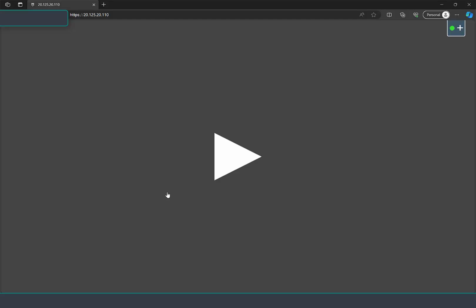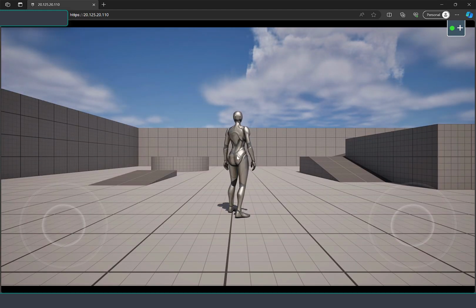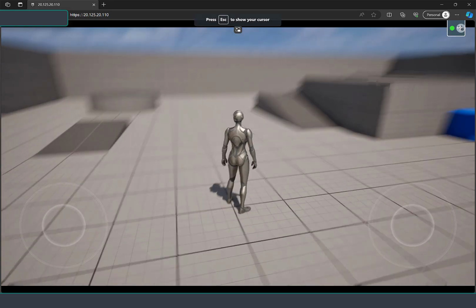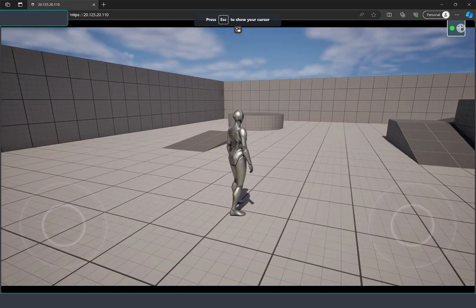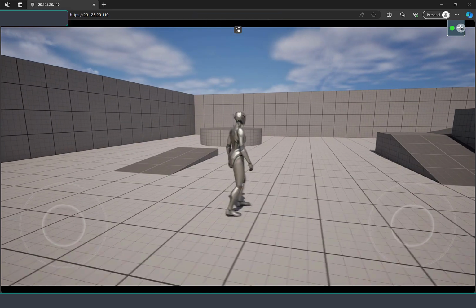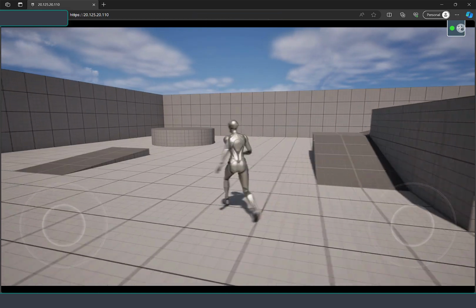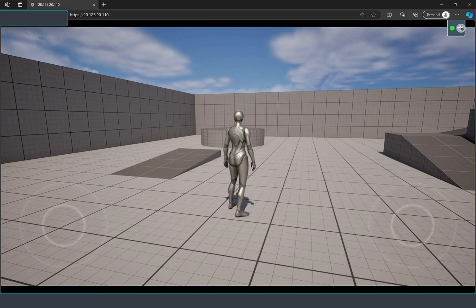All right, so in this short demo, we'll show how we implemented a command from the web browser to the Unreal Engine to make the character jump. Let's get in. This is our character, and we will be able to see and navigate around the world. Our character is capable of jumping as well.